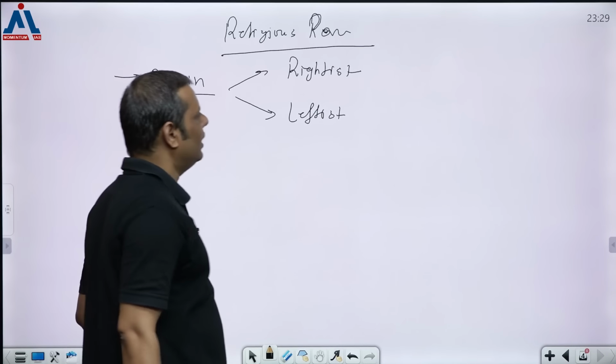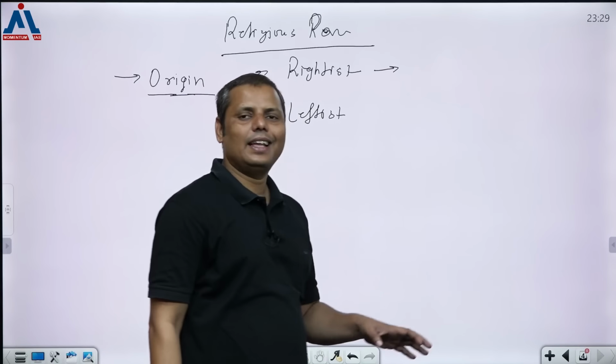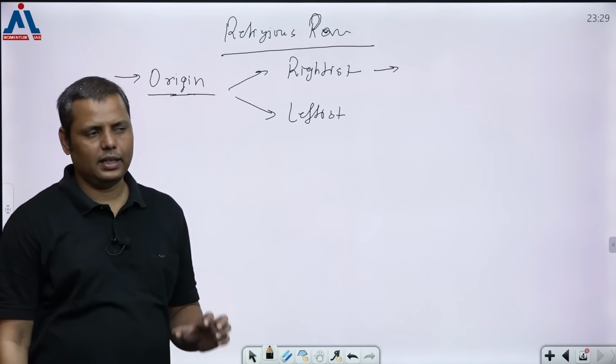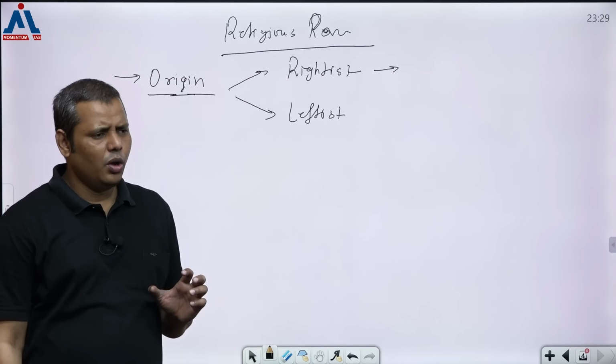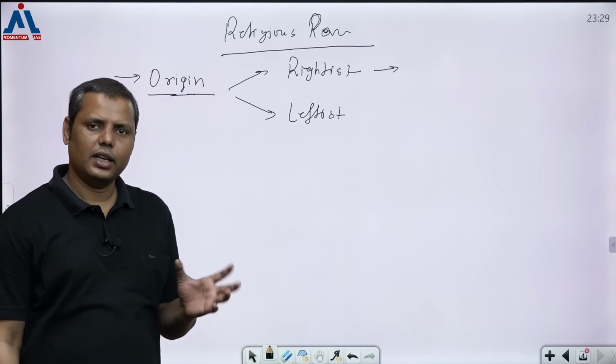The rightist wing sees it simply as a development related to the increasing dominance of Brahmins in society, the way things were getting more and more complex in society. So they are seeing it in this way.